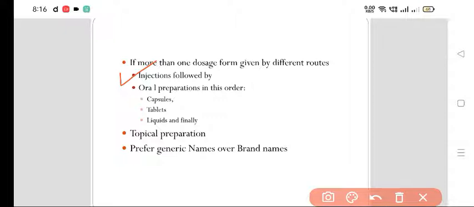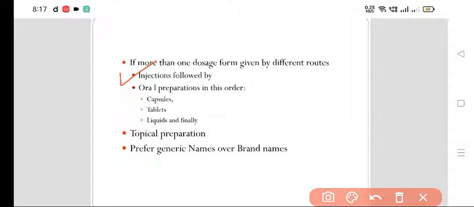Then you give the oral preparations: write capsule amoxicillin first, then tablet paracetamol, then cough syrup and liquids, and finally the topical preparations, for example gels, ointments, lotions.